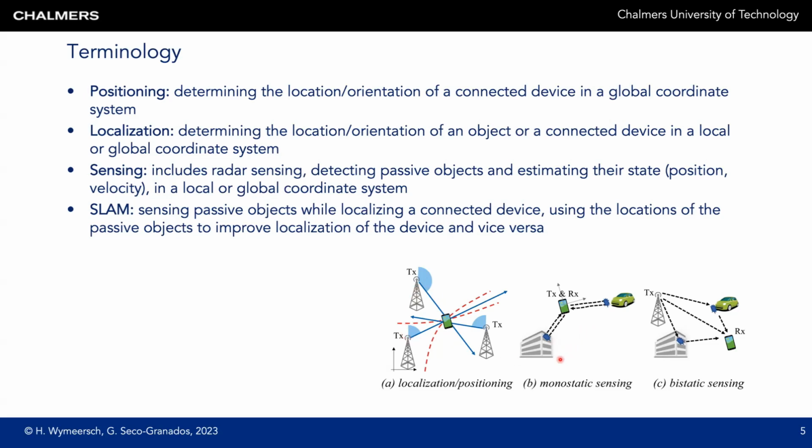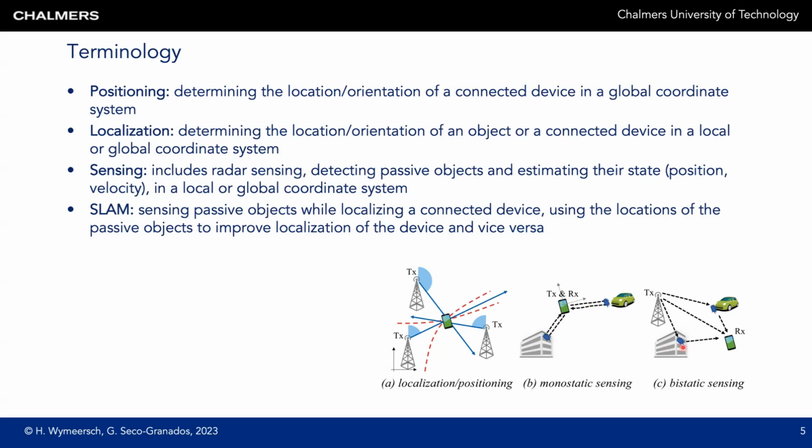The figure in the middle shows monostatic sensing, here initiated by a user device. So the user device emits a waveform, which is sent over the air and scatters back from the different objects, in this case a car and a building, and reaches back to the smartphone. So the smartphone would operate both as transmitter and receiver, and would then localize the object in its local frame of reference.